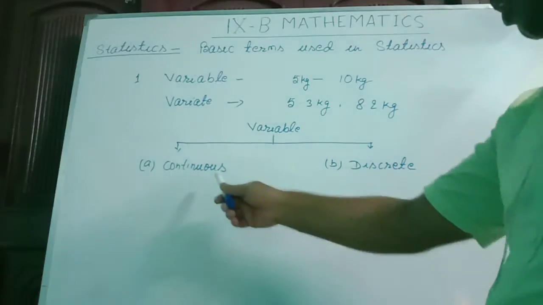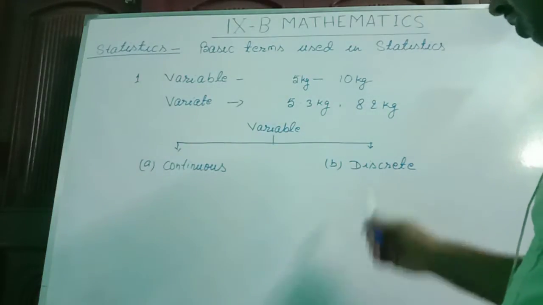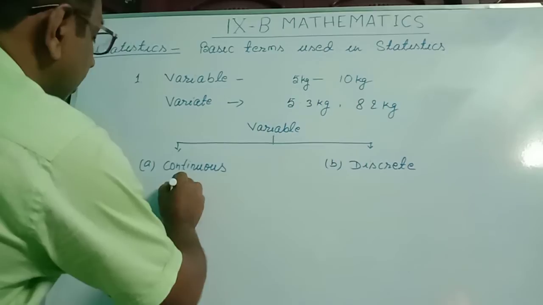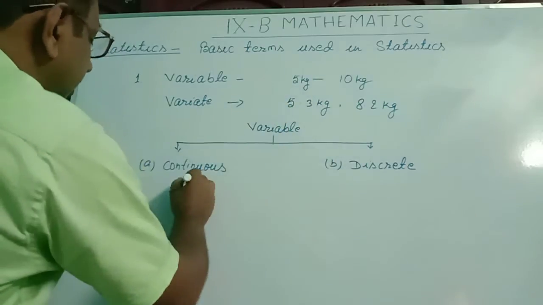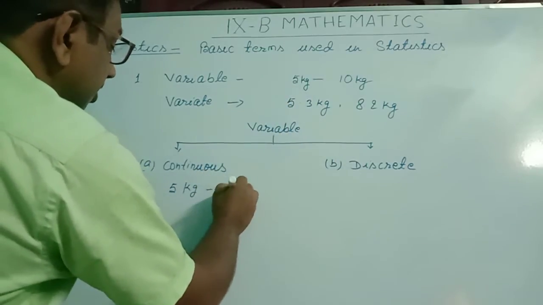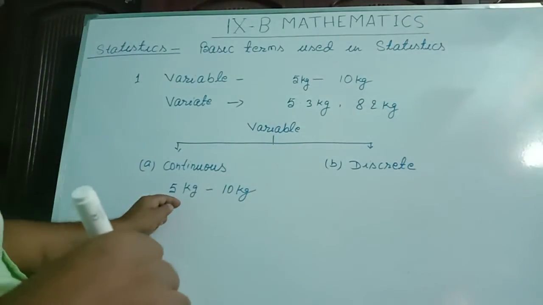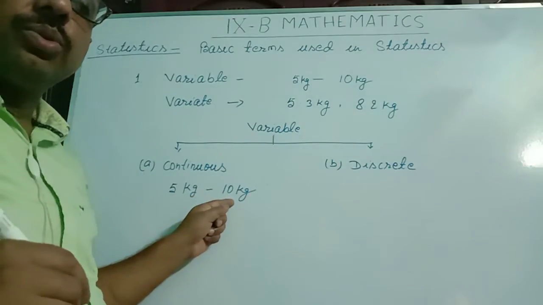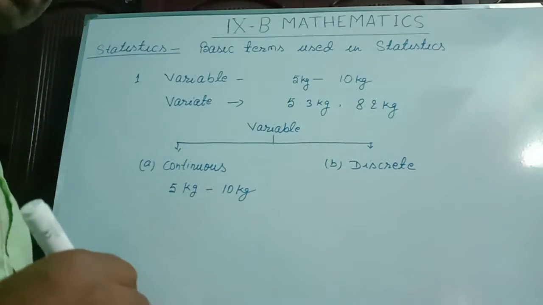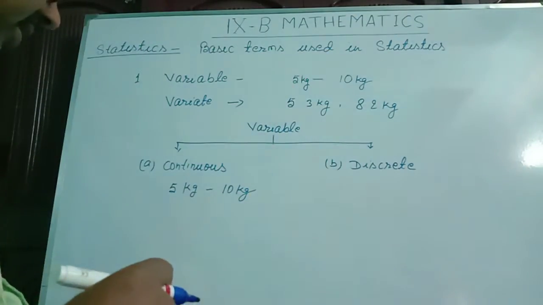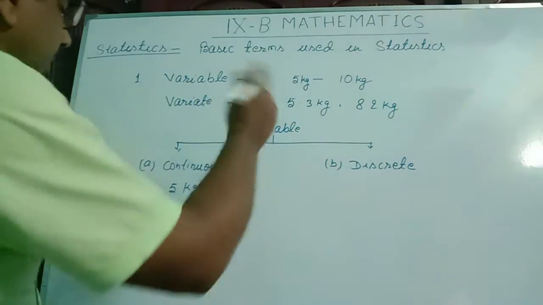There are two types of variables. First is the continuous variable, second is the discrete variable. What is a continuous variable? Suppose our variable is, same example I am taking here, 5 kg to 10 kg. This is the minimum weight and maximum weight of any fire extinguisher.